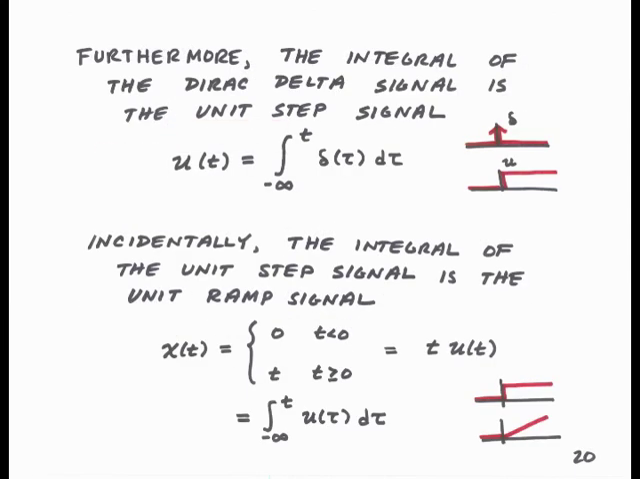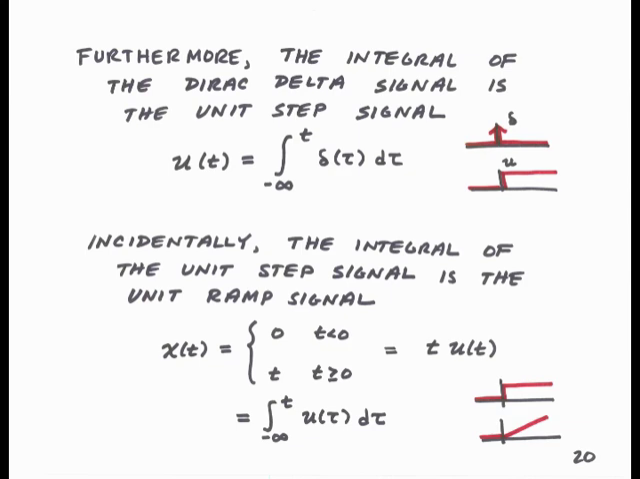So since the derivative of a unit step function is a Dirac delta function, we also know that the integral of a Dirac delta signal is a unit step signal. So we write u of t is the integral from minus infinity to t of delta of tau d tau, where tau is the dummy variable of integration. So when we integrate an impulse function, we'll get the unit step signal.